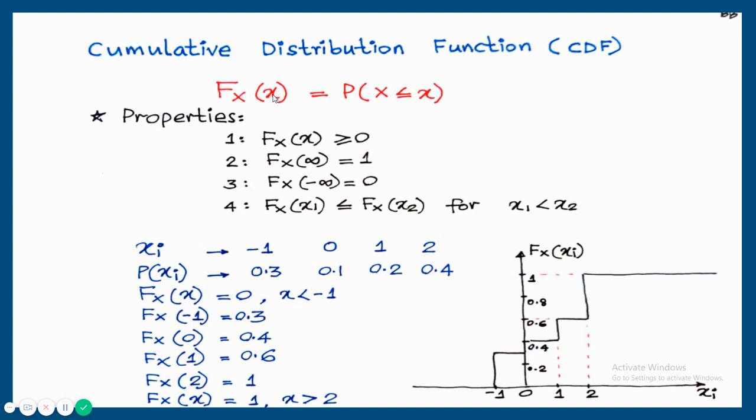Now all these probabilities should be accumulated. That is, it is a cumulative distribution function. That accumulation may be summation or integration, depending upon whether the random variable is discrete or continuous. For a discrete random variable, it will be summation. For a continuous random variable, the accumulation will be integration.